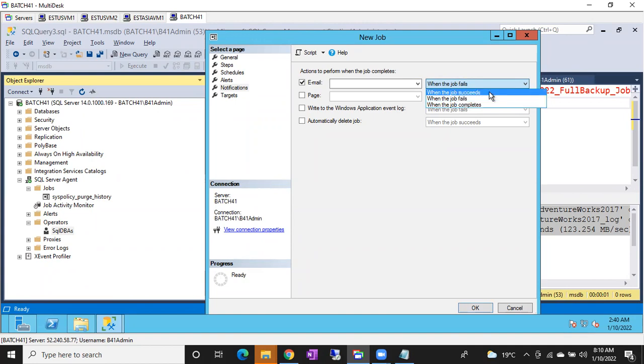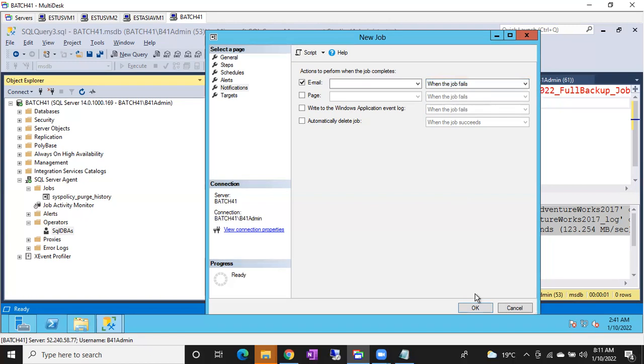If you put job succeeds, 90%, 95%, or 99% of jobs will succeed, so 1500 emails will be pushed into your inbox. When job completes, whether failed or succeeded, you will get an email for both. That is not good, right? If the job is succeeded, why do we have to know? If the job is failed, our intervention is needed. We have to fix the job. So make sure when the job fails, we get an email, so that immediately we'll get an email.